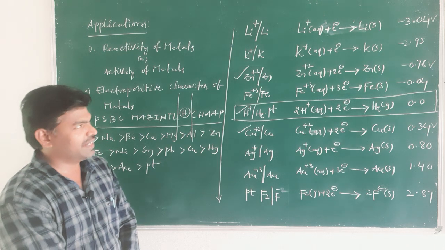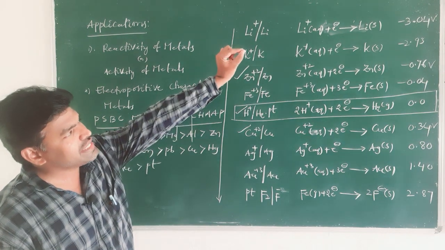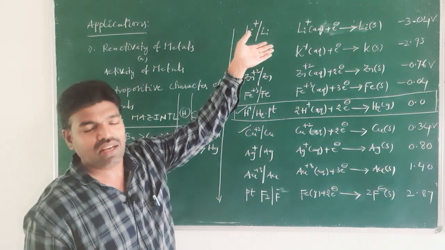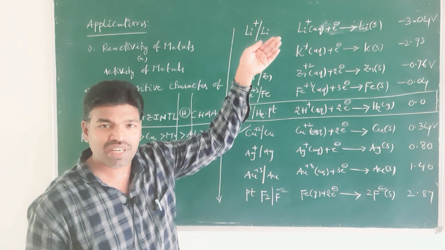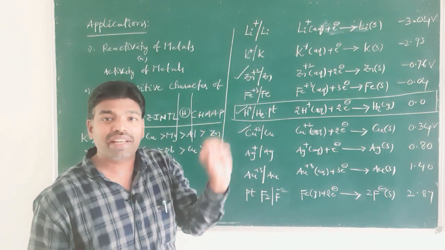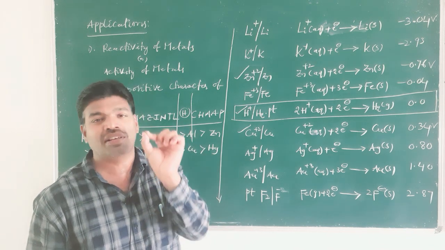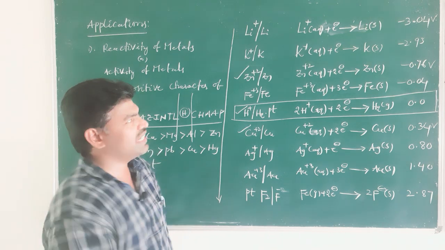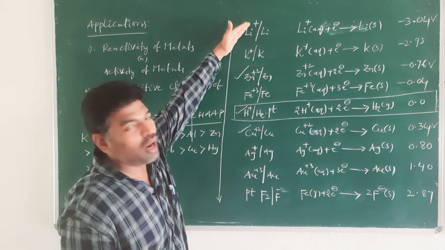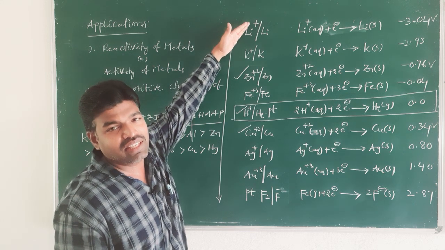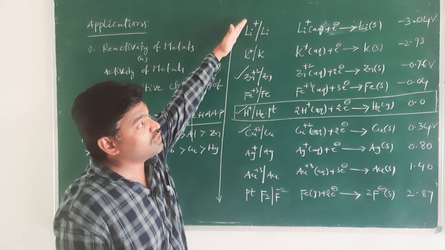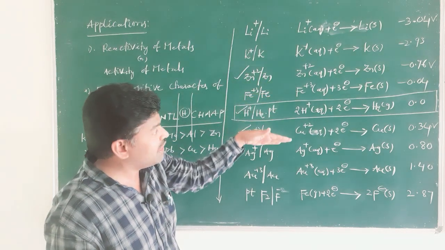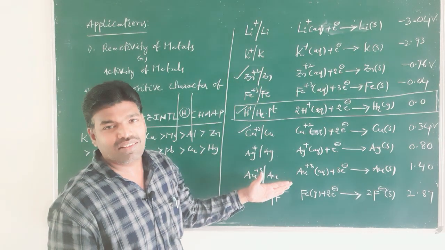Another application is that the metal with the least or negative SRP, the metal with the least standard reduction potential, can replace from its aqueous solution the metal whose SRP is positive. Simply we can say that the metal which is on top can replace the metal in an aqueous solution underneath.